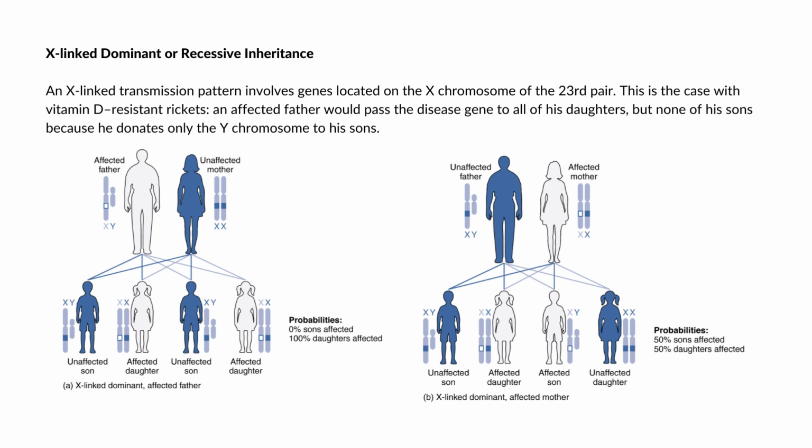So when an abnormal allele for a gene that occurs sa X chromosome is dominant over sa normal allele, ang pattern is described as the X-linked dominant. For example, sa case with vitamin D resistant nga rickets, ang affected nga father would pass the disease gene to all of his daughters, but none of his sons. Kay specific lang siya, that's why X-linked dominant or recessive inheritance. Specific lang siya sa X chromosome.